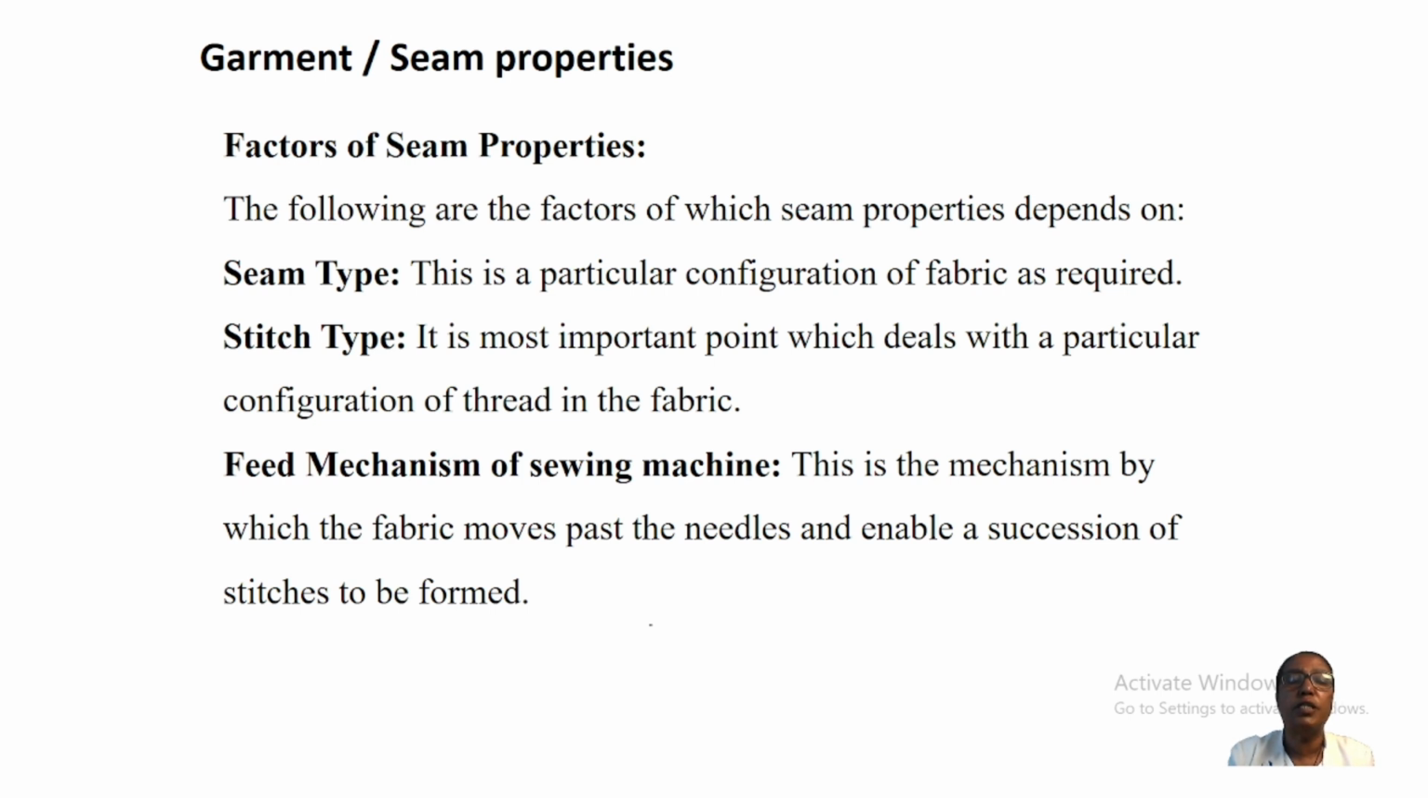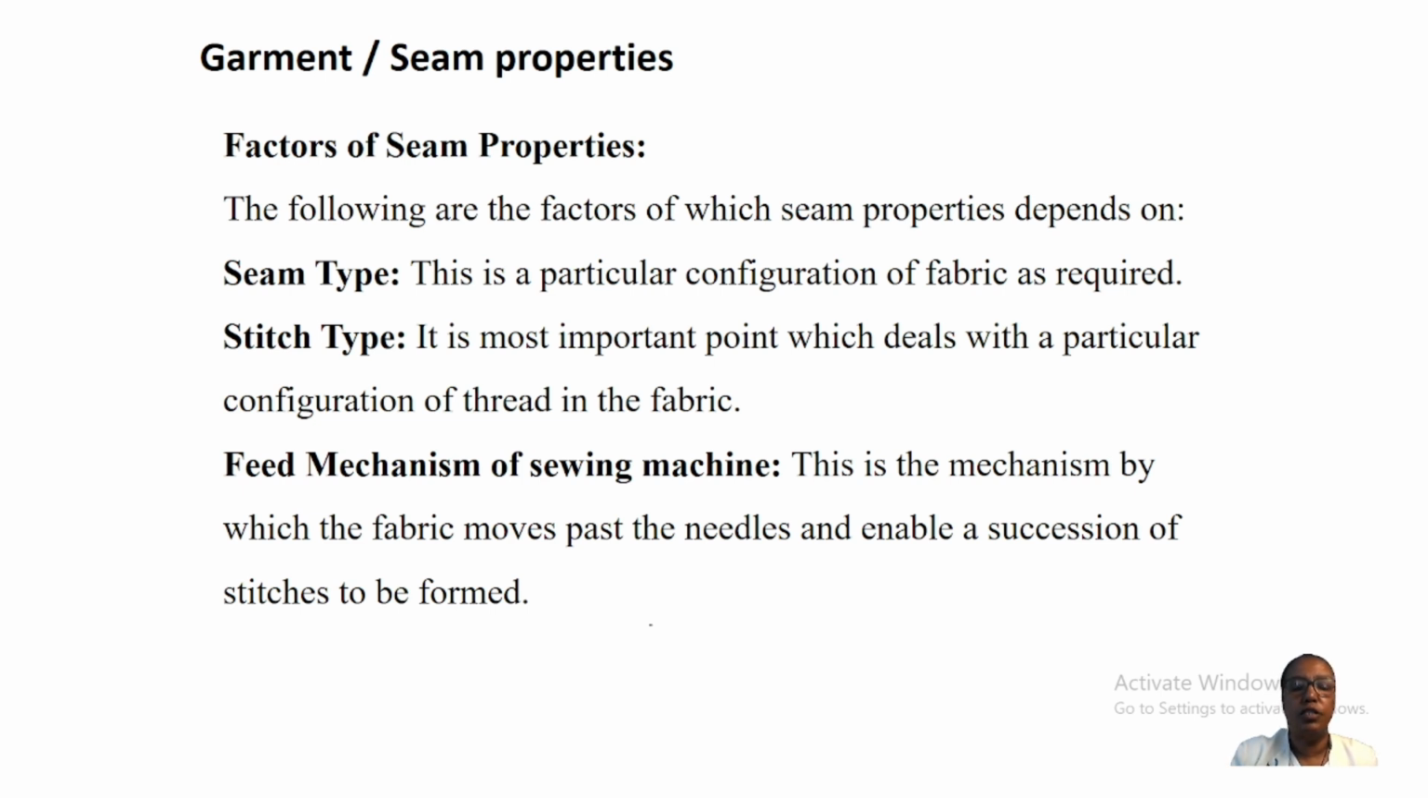Seam type is a particular configuration of fabric as required. The stitch type is the most important point, which deals with a particular configuration of the thread in the fabric. And the feeding mechanism of the sewing machine is the mechanism by which the fabric moves past the needle and enables a succession of stitches to be formed.